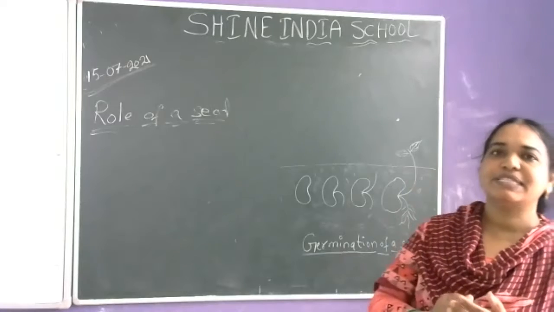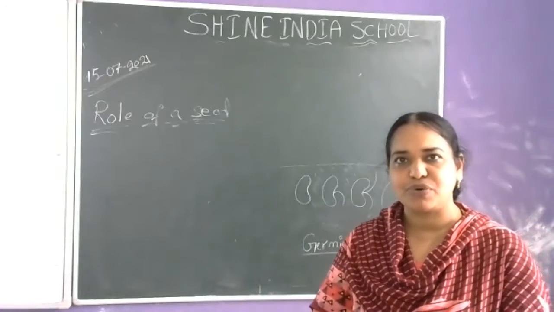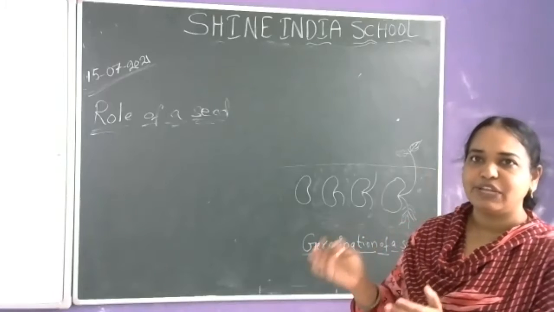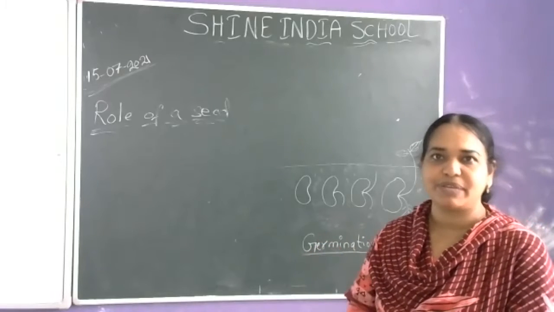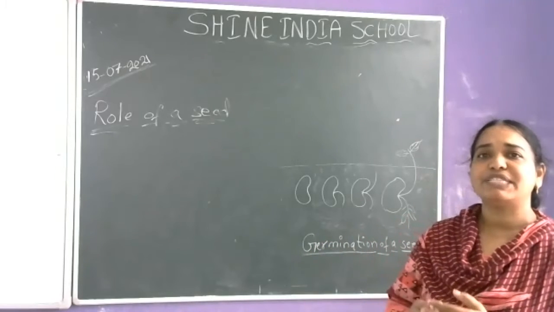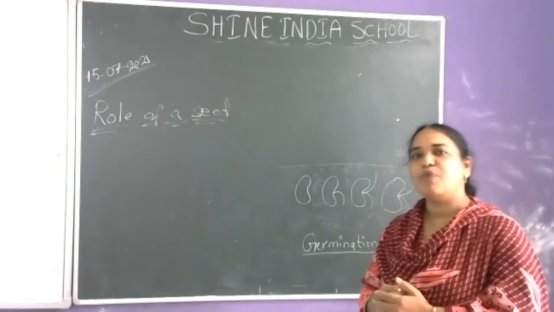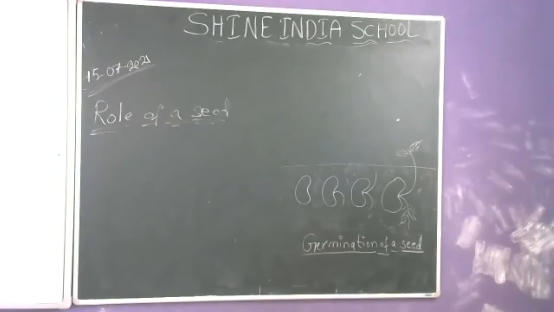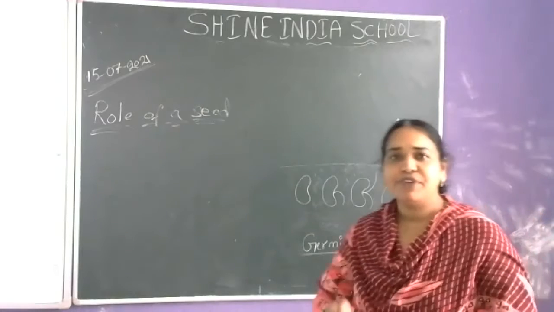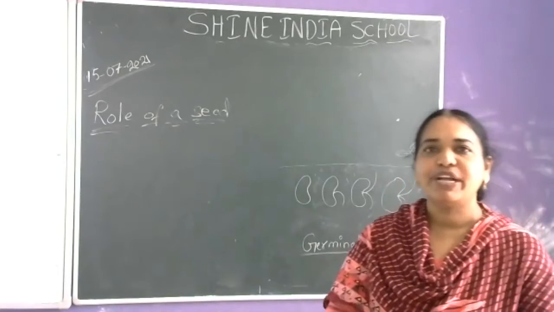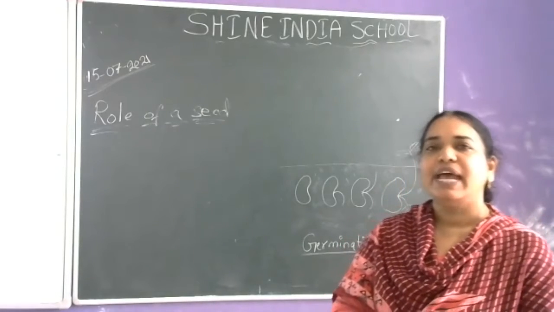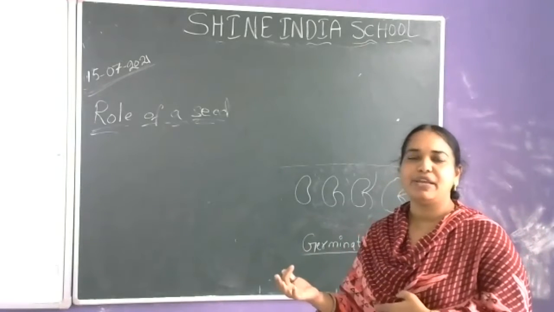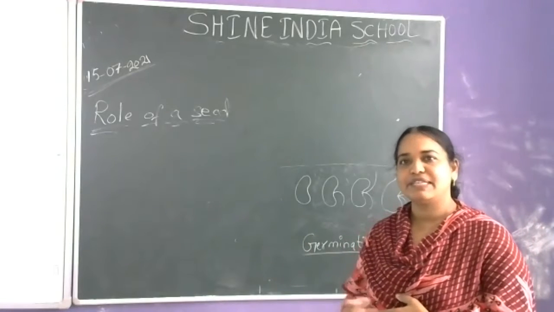The role of a seed is that from a seed, a new plant comes out. The total process of a seed growing into a new plant is called germination. So what is required for the germination of a seed? What conditions are required, and how does it germinate and grow into a new plant? We will discuss this in this class.